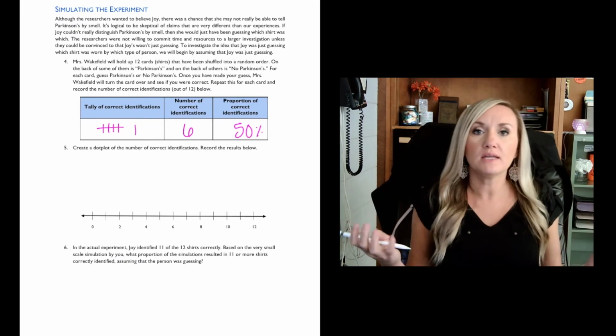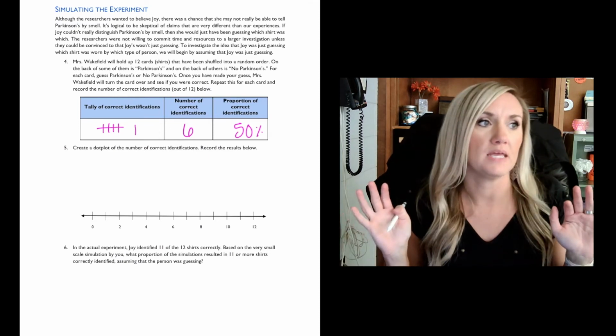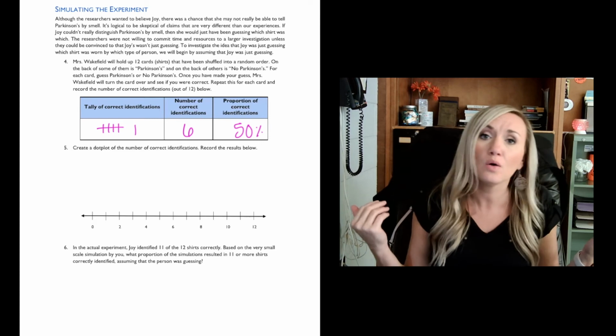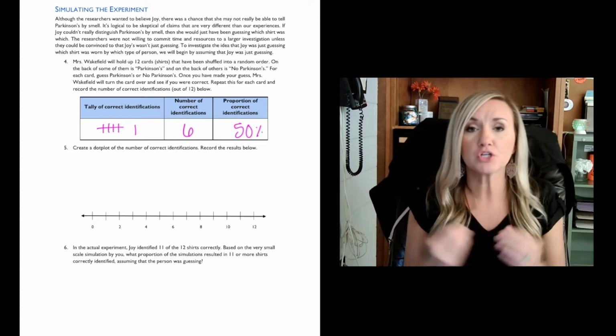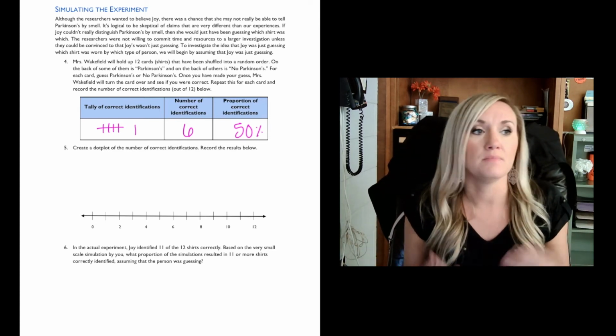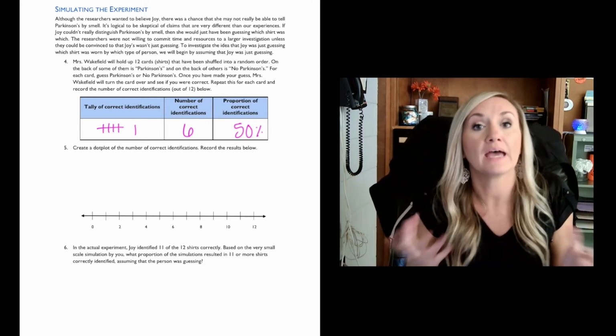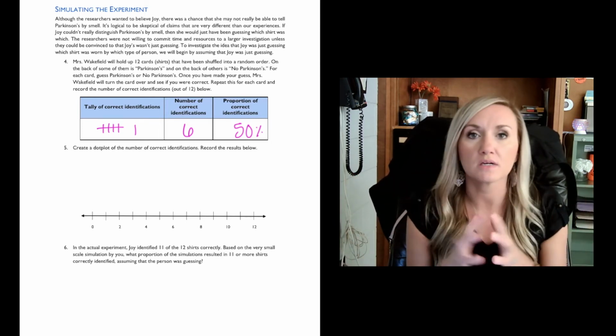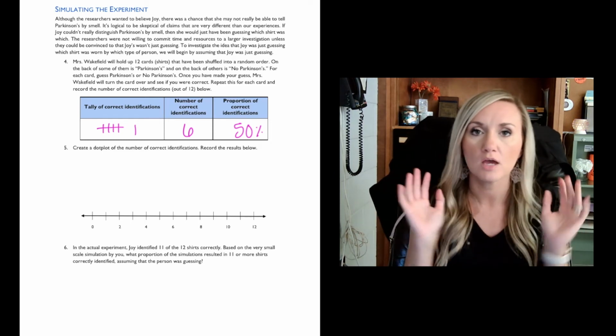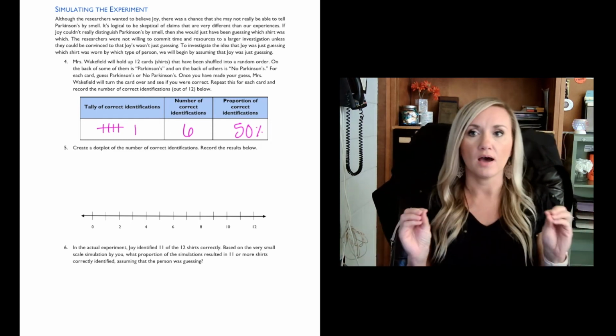So, simulating the experiment. In class, pre-COVID, if we didn't have to worry about social distancing or online at all, then we would conduct this experiment together. But since we can't, no worries. We can still do this experiment.